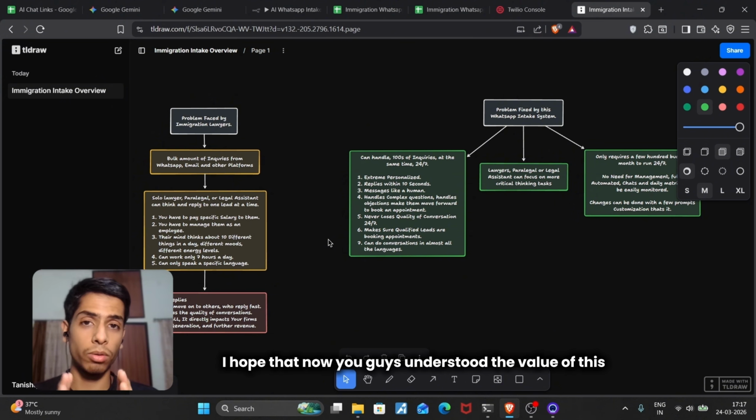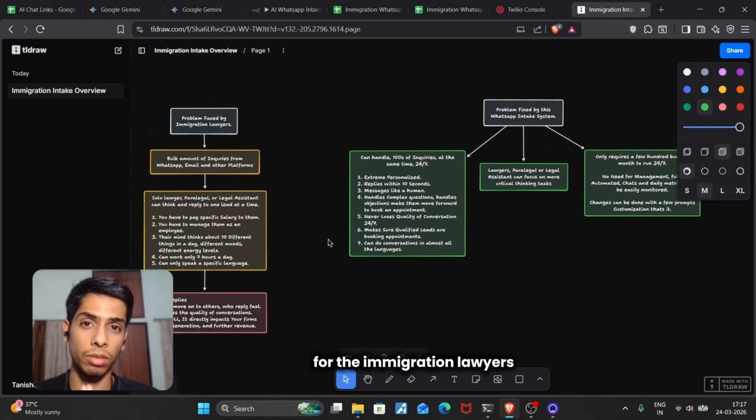So I hope that now you guys understood the value of this for the immigration lawyers. If you are an immigration lawyer yourself, you might know how valuable it is. So yeah, now let's move forward.